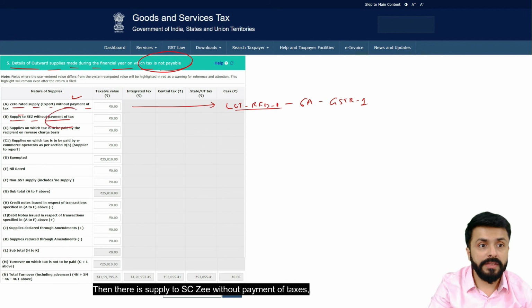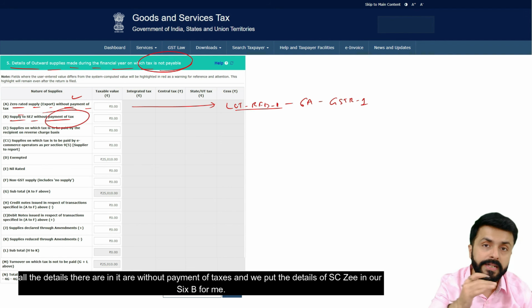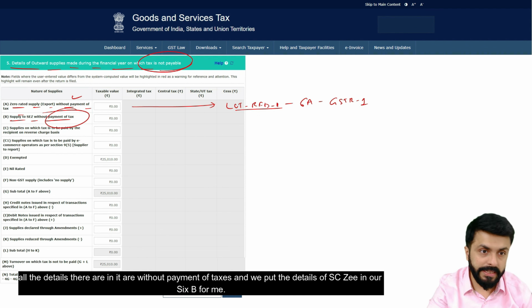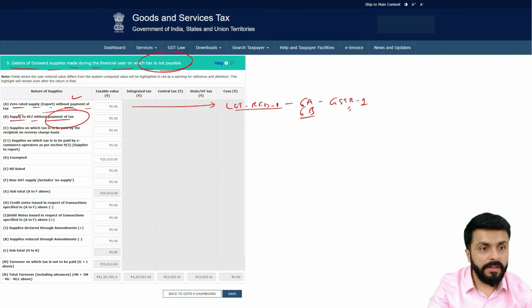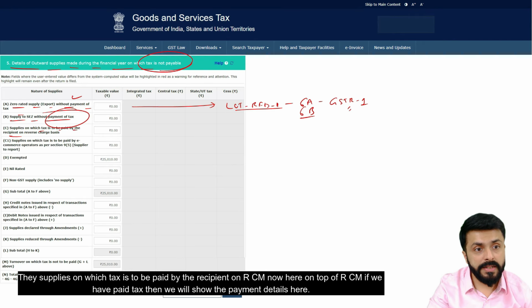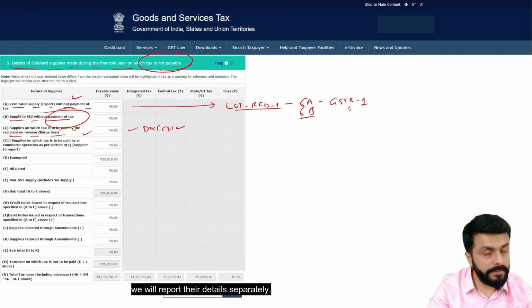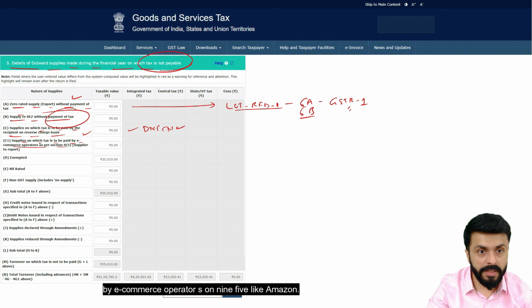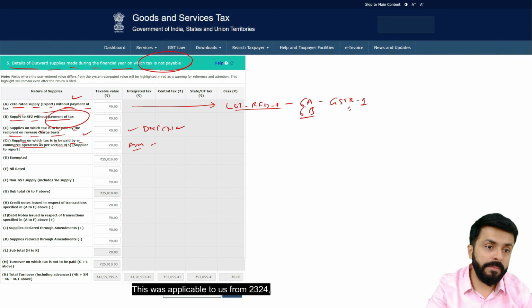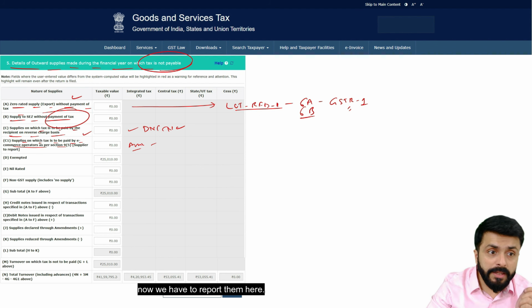Then there is supply to SEZ without payment of taxes. All the details there are without payment of taxes, and we put the details of SEZ in our 6B. The supplies on which tax is to be paid by the recipient on RCM. Now here on top of RCM, if we have paid tax, then we will show the payment details here. Debit note and credit note, we will report their details separately. Then there are supplies on which tax is to be paid by e-commerce operator under 9(5) like Amazon. This was applicable to us from 2024. Now we have to report them here.